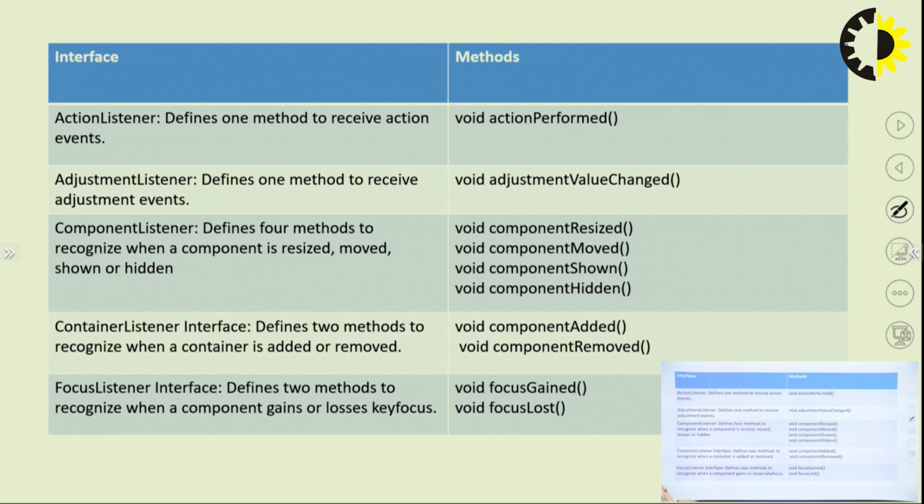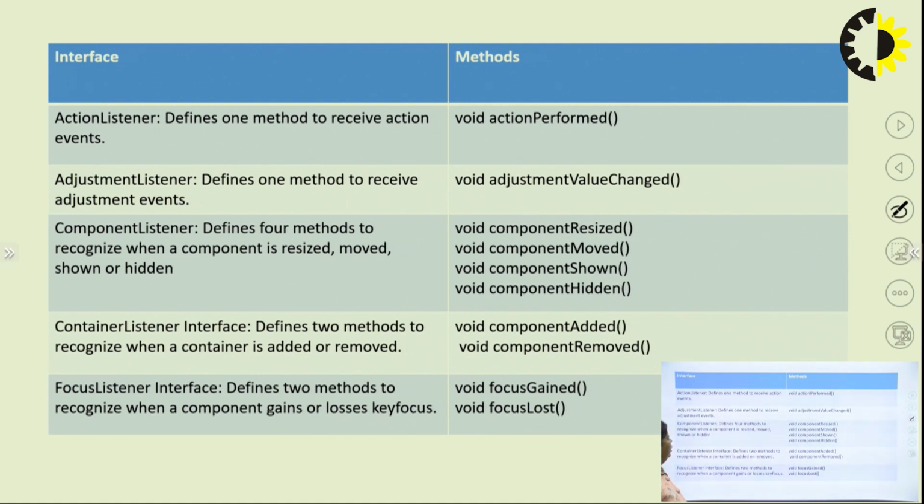Now for all these interfaces which we have already discussed, there are certain methods which can be used to handle the events. If I talk about the action listener interface, it defines one method which is used to receive the action events. The action events are the events which are generated due to clicking of a button or due to a selection or a deselection in a menu item. The method which is available for this is void actionPerformed.